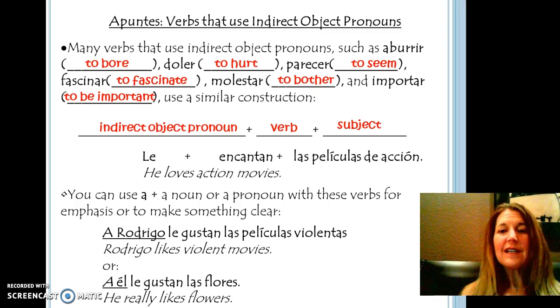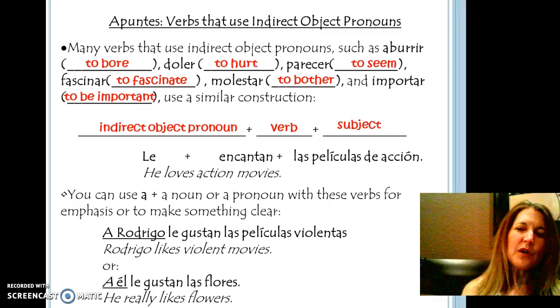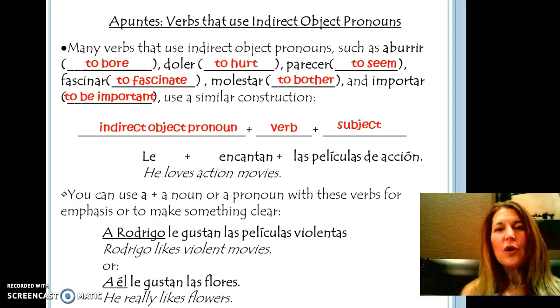Le encantan las películas de acción. So the le right here can mean he, it can mean she, it can mean you, formal. So how would we know who le refers to? Le does not actually mean he. It just means to him, or to her, or to you, formal.